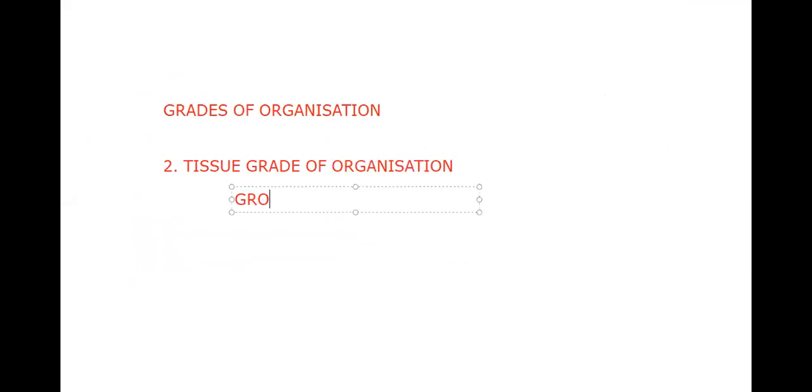In the grades of organization, the second one we have to talk about is the tissue grade of organization. Here, in the tissue grade of organization, a group of cells can form tissue.